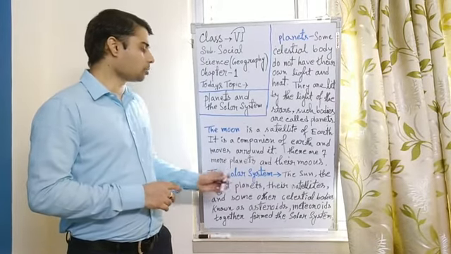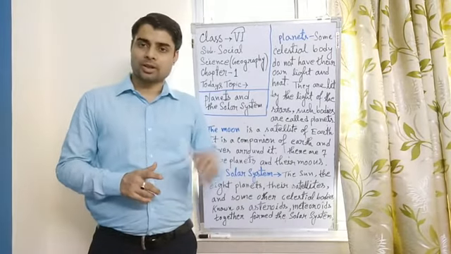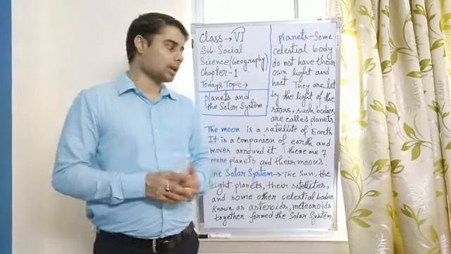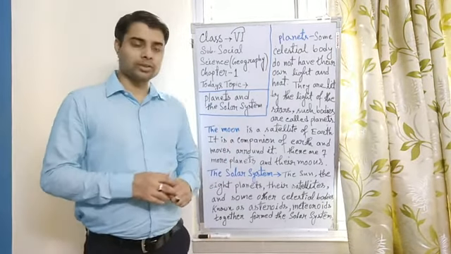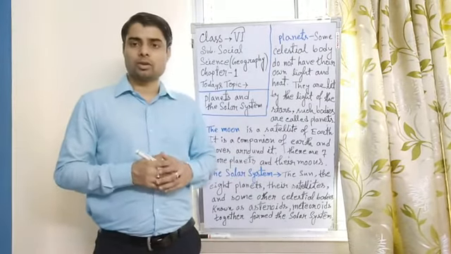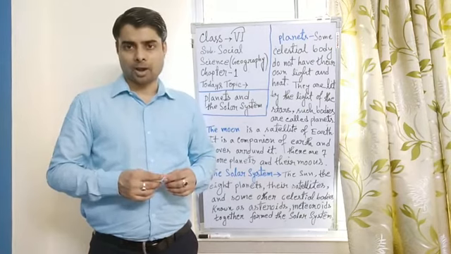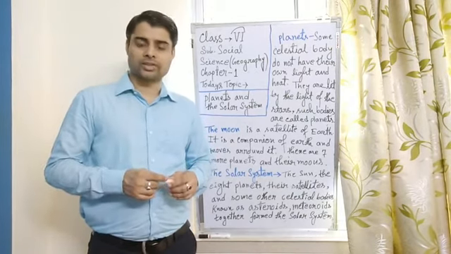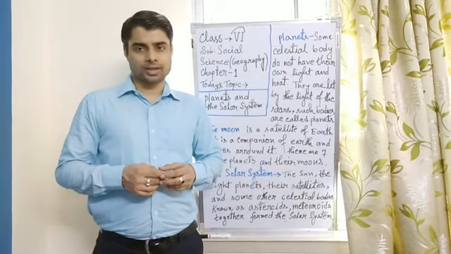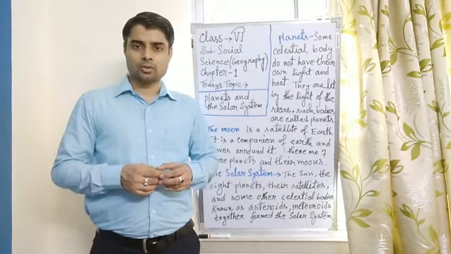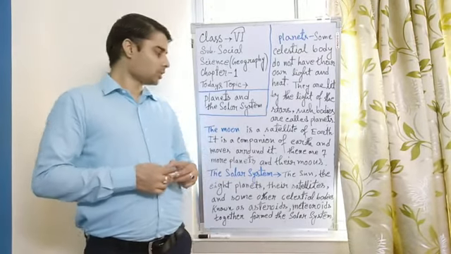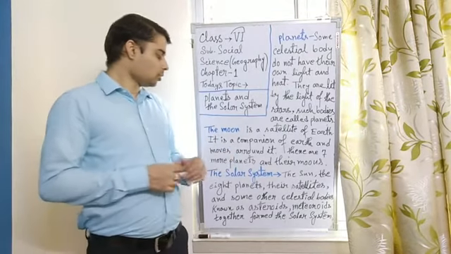So there are 7 more planets and their moons in our solar system. In this space, there are other celestial bodies like the moon. The moon is a satellite, a companion of Earth, and it moves around the Earth, and also receives light and heat, obviously, from the sun. The sun is the core of our system.